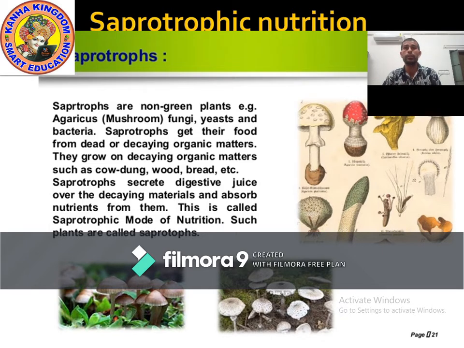So remember, saprotrophs are those organisms which get food from dead and decaying matter. These are non-green plants, which means they don't do the photosynthesis process. Examples: fungi, yeast, bacteria. Okay, understood? Now let's see one example.